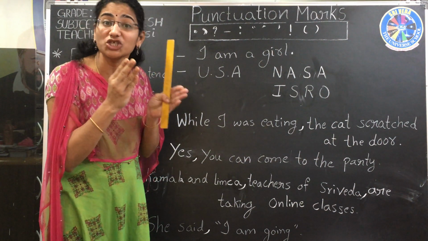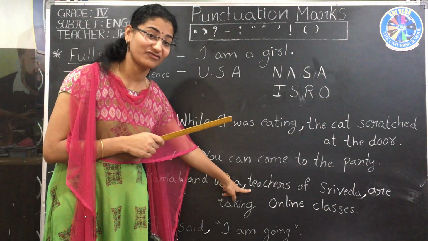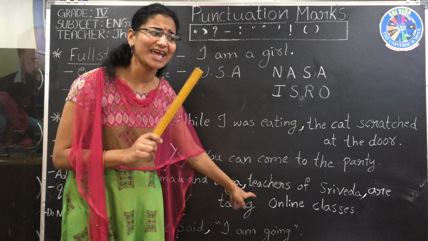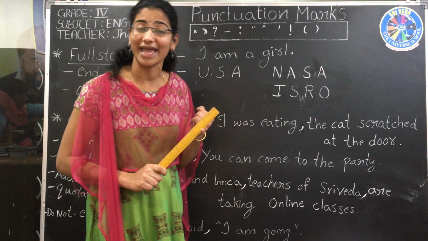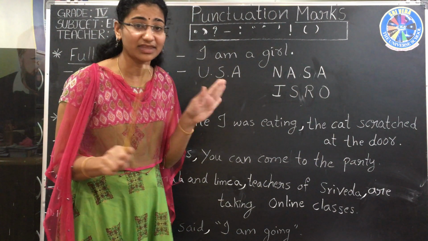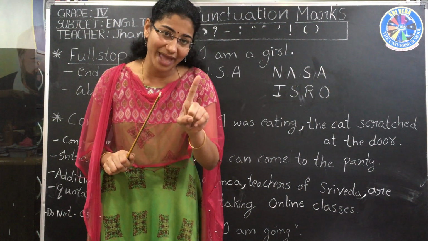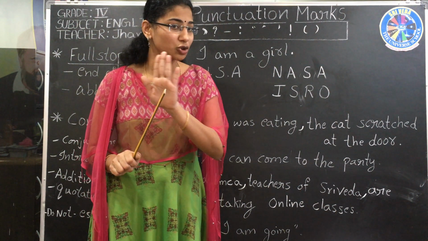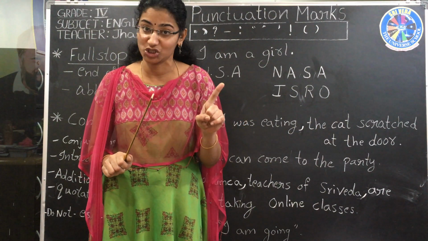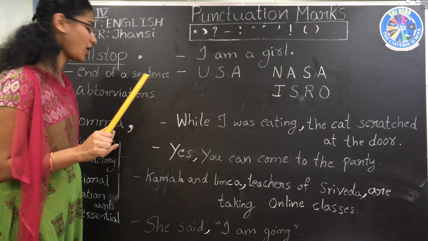Who cheat is the essential information. That is not the additional information. You should recognize which is additional and which is essential. Essential information we can't separate with a comma. If you are giving additional information only, you can separate with a comma. But you should not separate essential information with a comma. Okay? Then, this is what about commas.